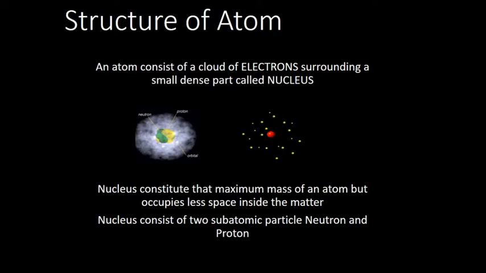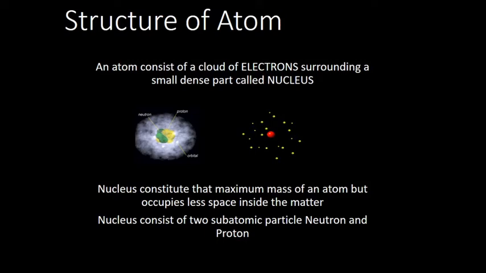What they are saying is an atom consists of a cloud of electrons surrounding a small dense part called the nucleus. An atom consists of two things: one we call the electron and one is the nucleus. So the nucleus is surrounded by a cloud of electrons.